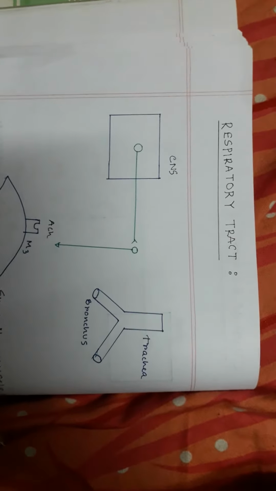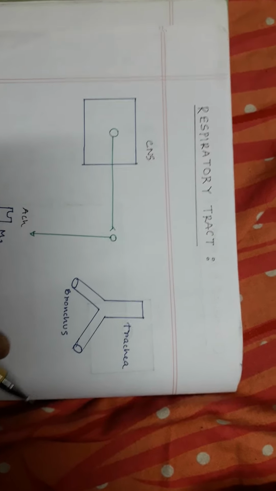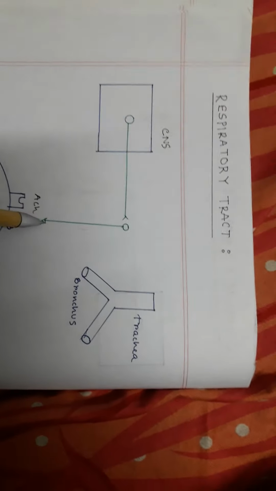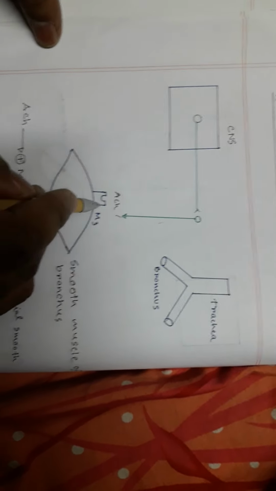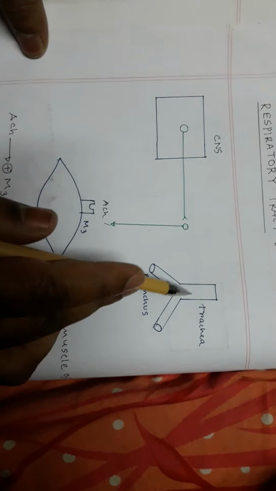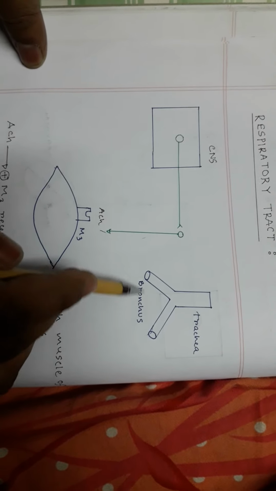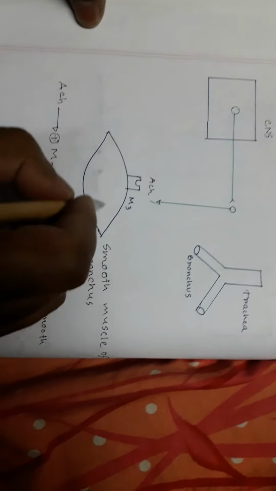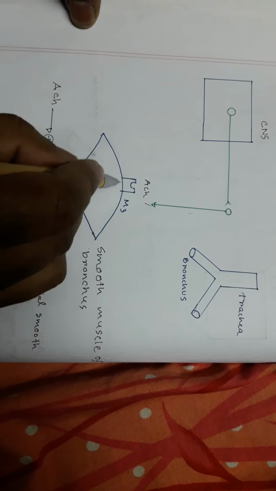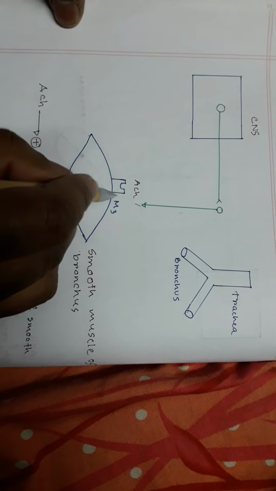Second, coming to the effect of atropine and acetylcholine on the respiratory tract. On the respiratory tract, this is a CNS, this is a preganglionic, and this is a postganglionic. Acetylcholine is released, and this is a trachea, and this is a bronchus. On the bronchus and bronchioles there is smooth muscle, and on the surface of smooth muscle there is M3 receptor.